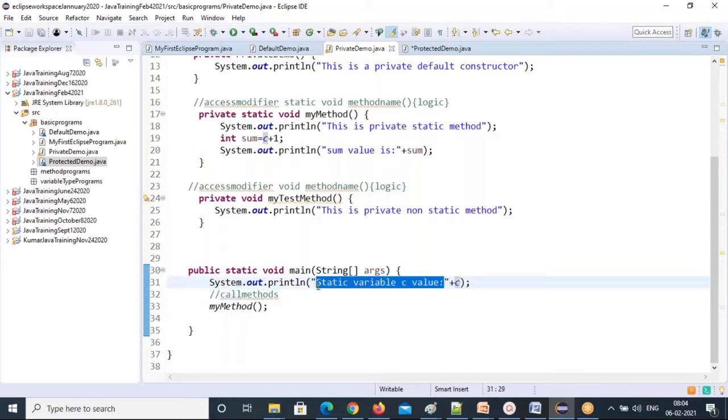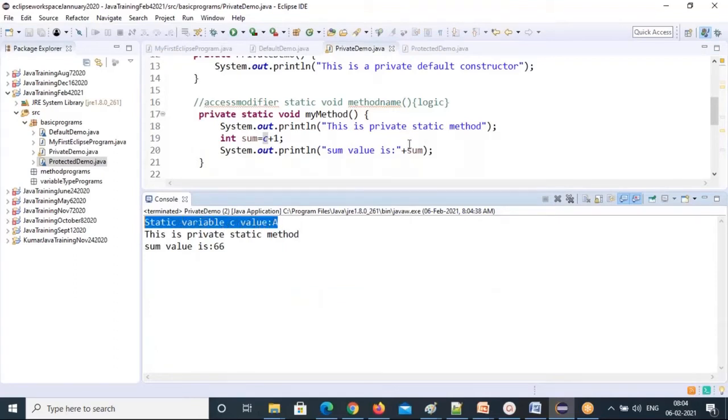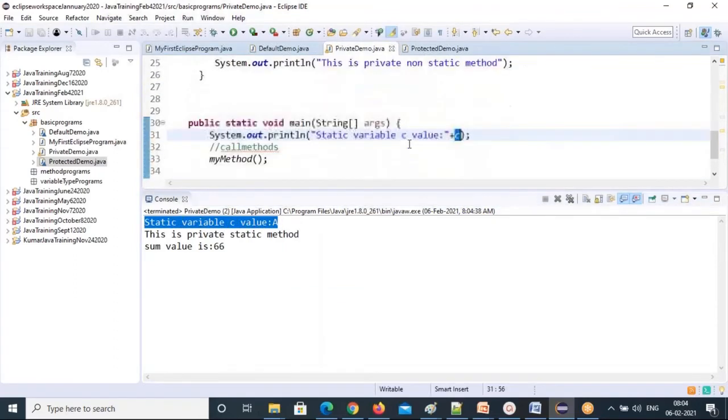So plus is a joining operator here, it joins two statements, and this selected one plus this C value will join. That's why you are getting the C value in the output. See that? It joins, right? One statement it is printing. It is not printing C because you didn't keep this C in double quotes. If you keep it in double quotes, C only will print, not the C value.